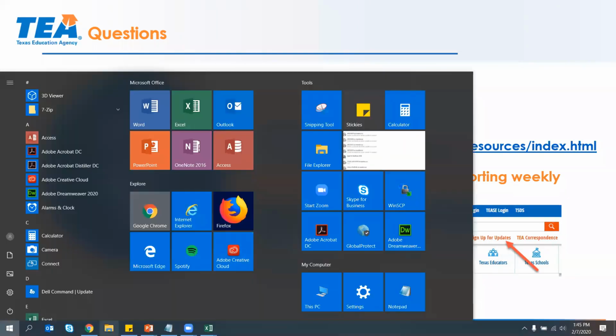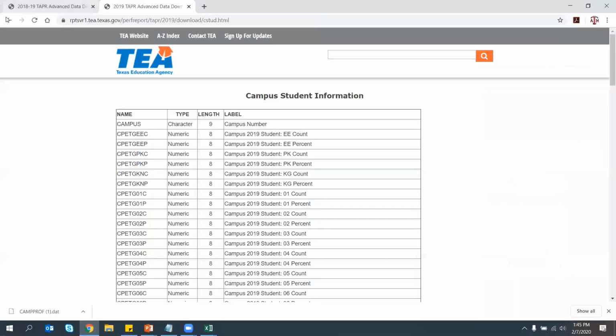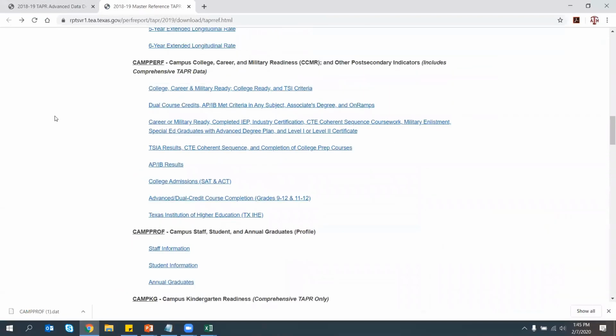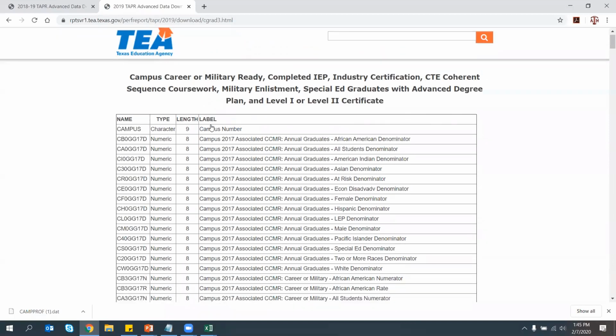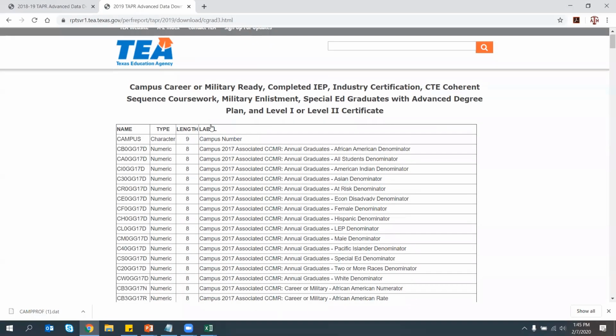One helpful hint is that if you are a researcher and are looking for something specific, like for example, is there an option to download level 1 and level 2 certificates in the TAPR data download? Well, we do have that as a download.